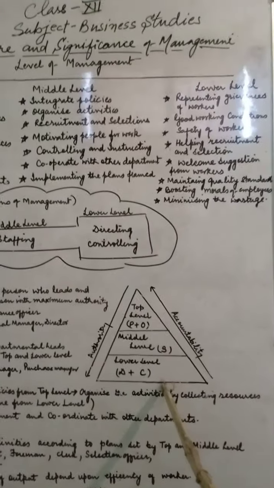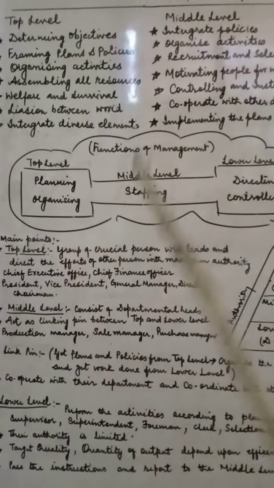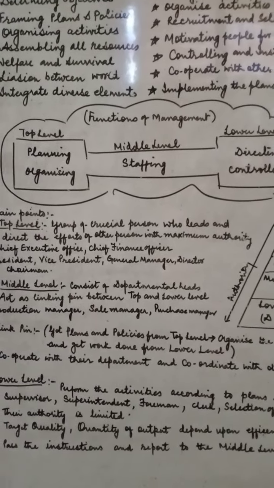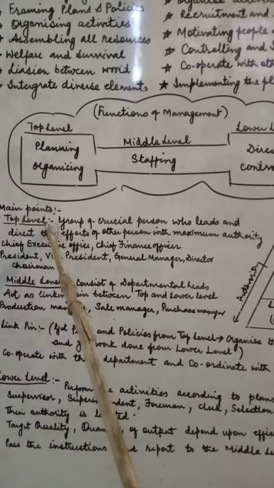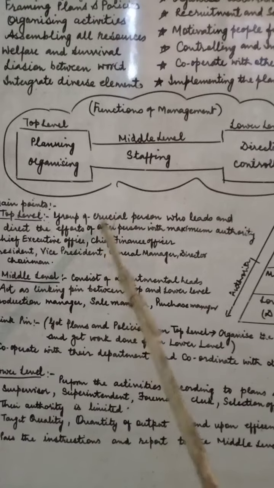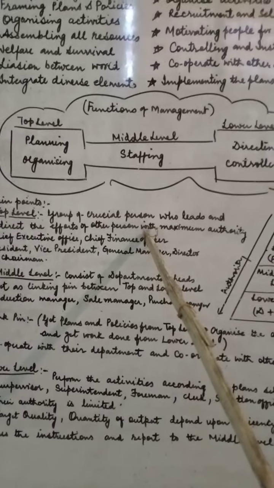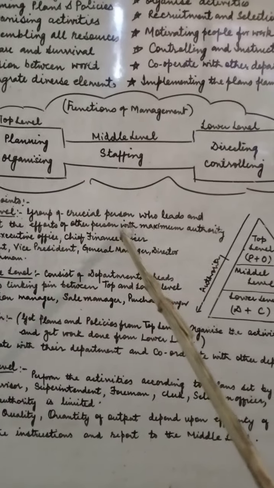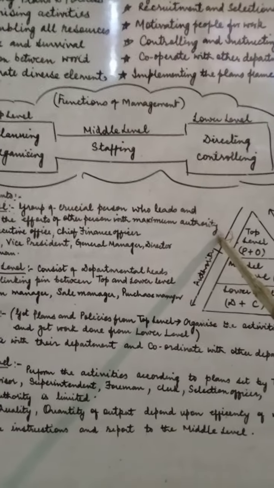Now, before going into the top level of management, I just want to tell you the main points about it. The top level of management is a group of crucial persons who lead and direct the efforts of other persons with the maximum authority.